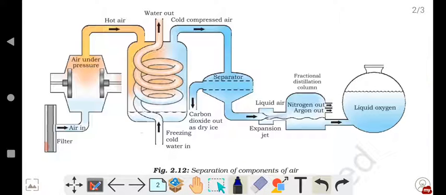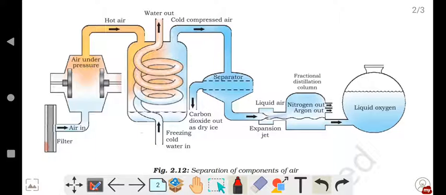Children, here this is the apparatus setup. In this apparatus, air is passed, because air is a mixture of so many gases, and the different gases are separated using this apparatus setup. Let us learn how.